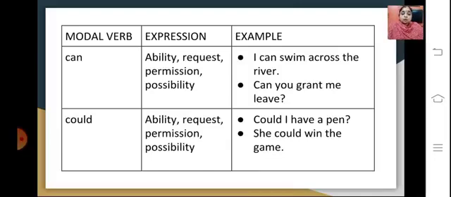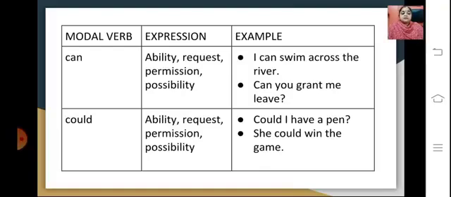Then we come to could. Could, again, is the past tense of can. So here again it's ability, a request, permission, a possibility. The example given is, could I have a pen? That means you're asking someone, a request is put in to get a pen. Or, she could win the game. There is a possibility that she could win the game.